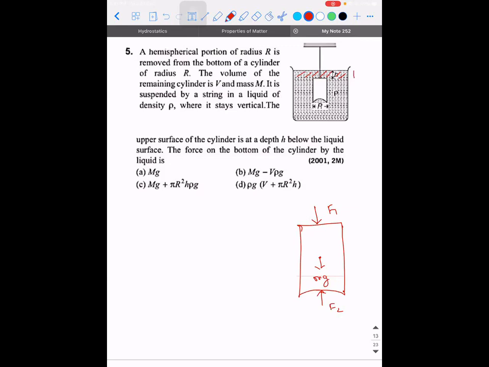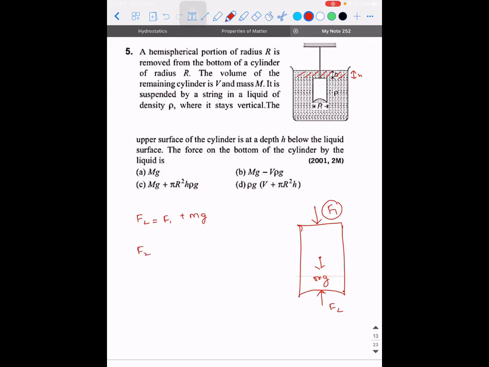So how much is this step that they have given? They have told it's h, right? So what is F1? Can I write F2 is equal to F1 plus mg? What are they asking? The force on the bottom.